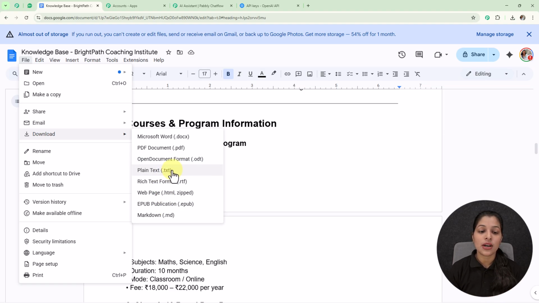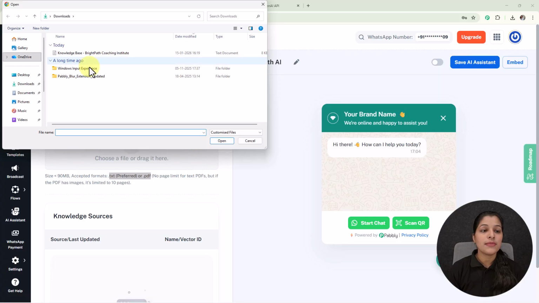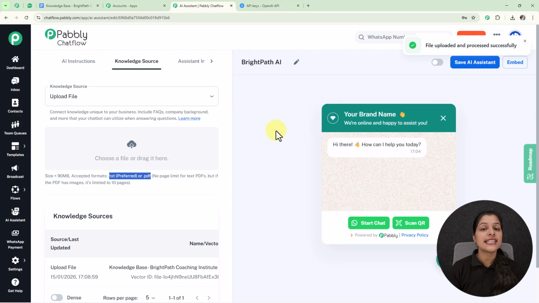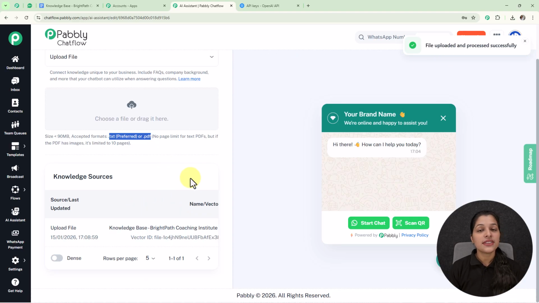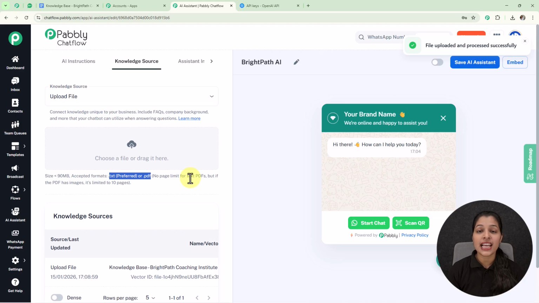So from here you can download your file either on the .txt or .pdf, but as of now I have already downloaded my file in .txt file format, so I am going to upload it over my AI assistant. So here I am going to simply select this button, and here I am landed to my download section where you can see this knowledge base Brightpath Coaching Institute. So here I am going to select it, and as I have uploaded my file I am getting this pop-up and this name and the vector ID. So this shows that I have successfully provided my knowledge base to my AI assistant, by using which my AI assistant is going to respond to my customer enquiries or queries.